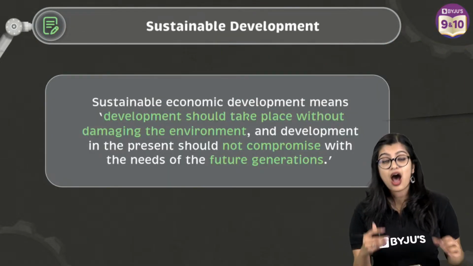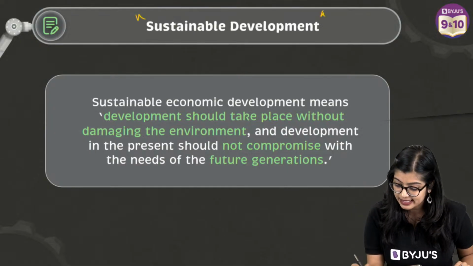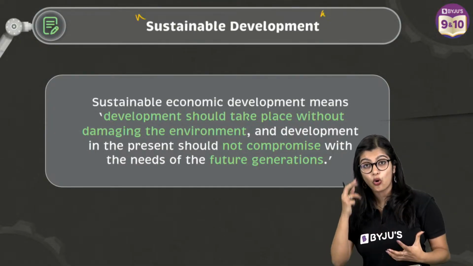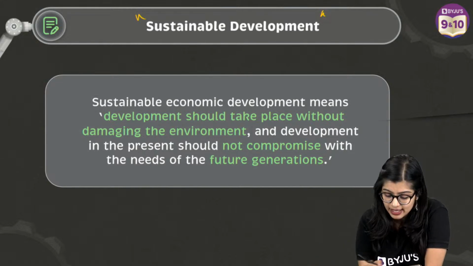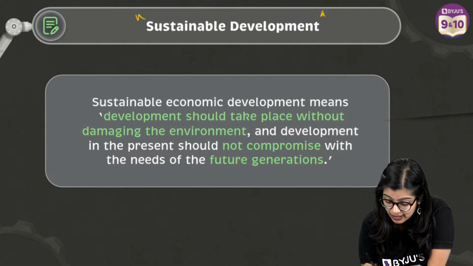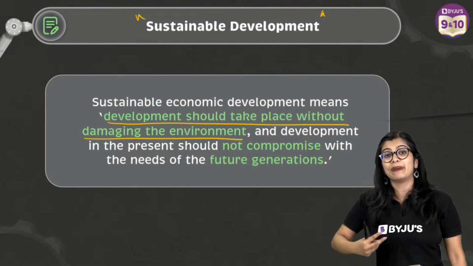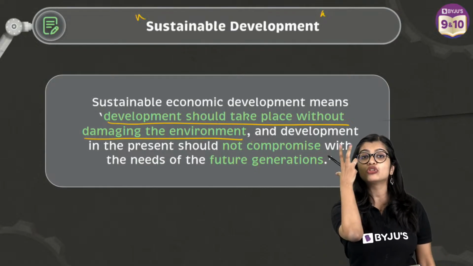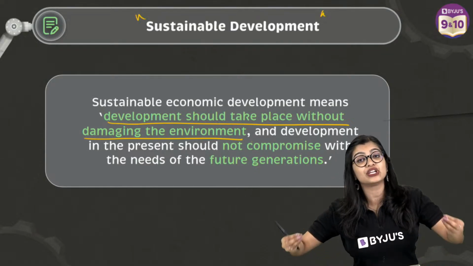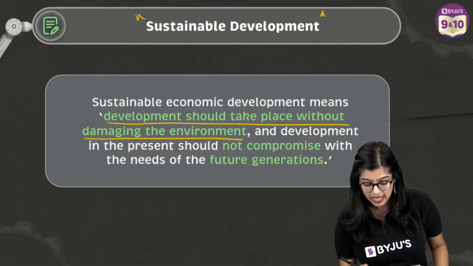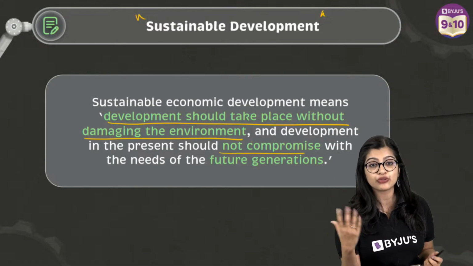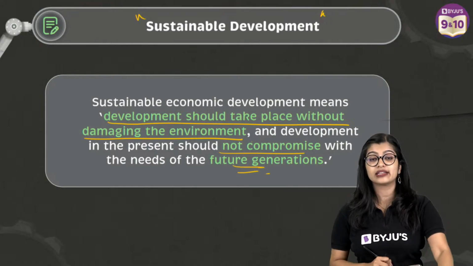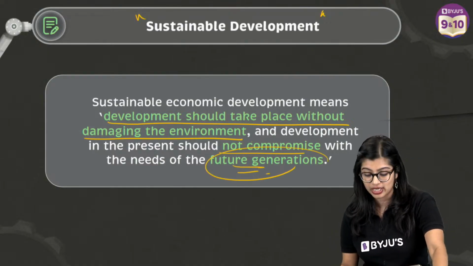So you need to have equitable distribution of resources and you need to plan your resources well. Now, how can we do this? That is by sustainable development. So the end goal is, of course, sustainable development. What is sustainable development? Sustainable development is development which should take place without damaging the environment. To be sustainable means that we have to be smarter, more efficient with how we utilize these resources. We should not use resources thinking only about ourselves. We have to think about the future also, and make sure these resources are available for future generations.